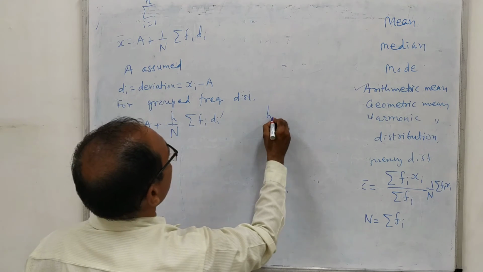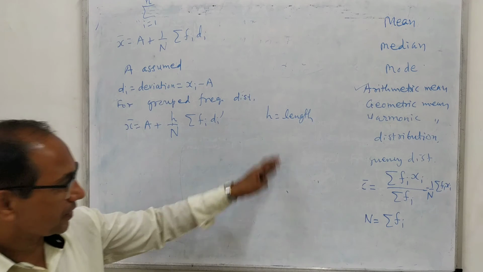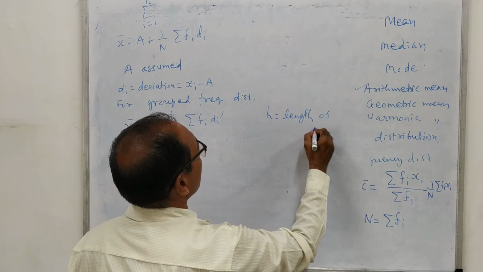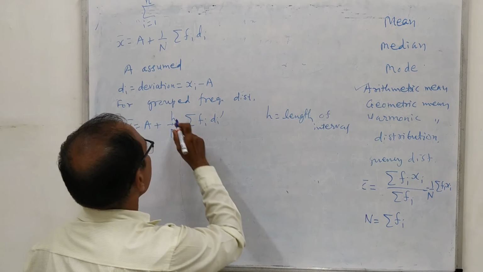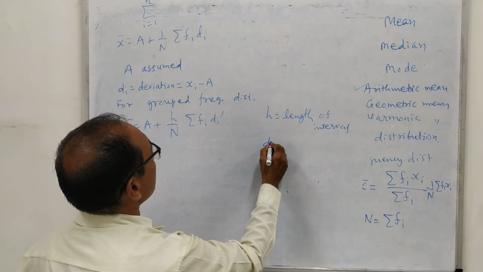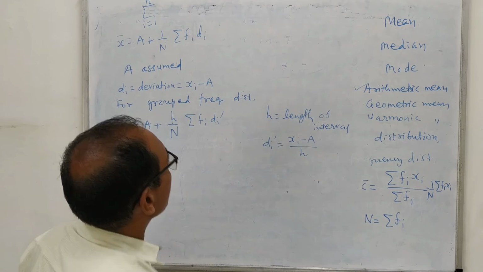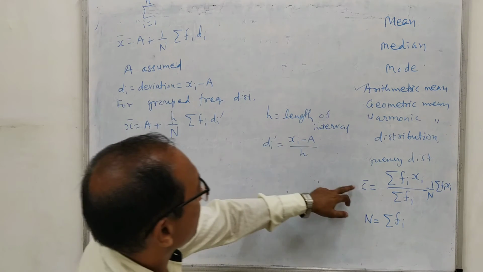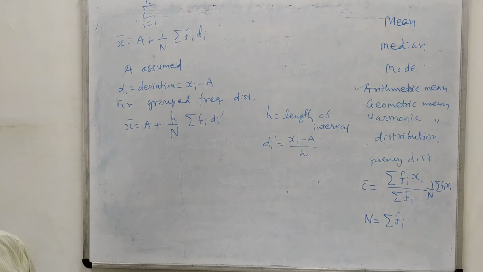H means the length of the interval. As we just saw in the example 0 to 5, the length was 5. And di dash is nothing but xi minus A, the deviation, divided by h. So in the classified interval, again the numbers will become much smaller. You can use any one of these formulas.